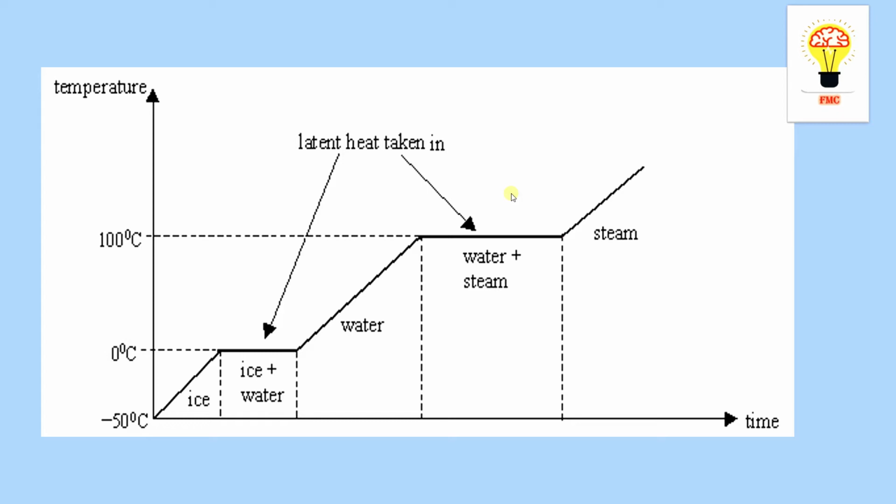That's nothing but a temperature time curve for water. At minus 50 degrees you can see everything is ice. If you increase the temperature, slowly it will reach 0 degrees. At 0 degrees, the first drop of water will be produced. Then if you keep on increasing the temperature and time, at the end point 99% will be water and the remaining 1% will be ice. Then if we increase the temperature, it becomes water only.